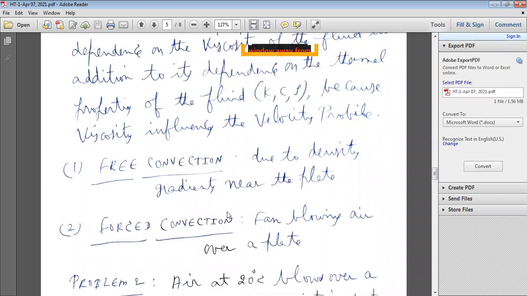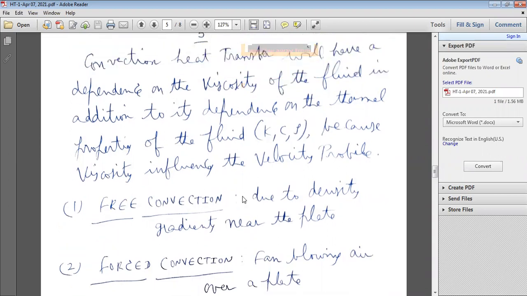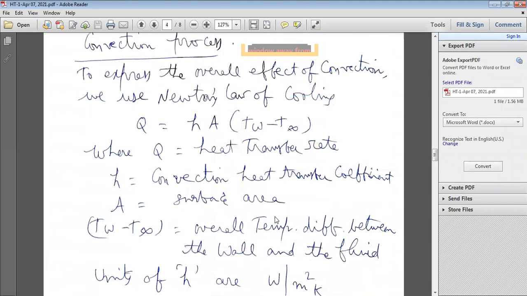Free convection or natural convection. Second one, forced convection. Here the free convection takes place due to density gradients near the plate.